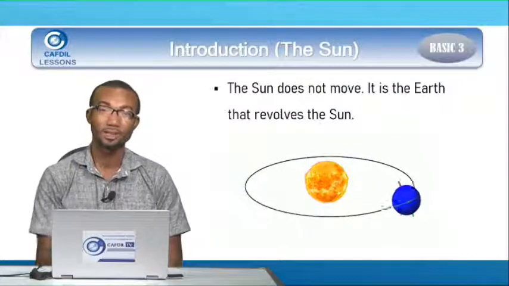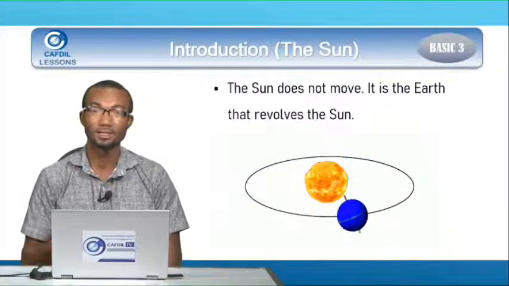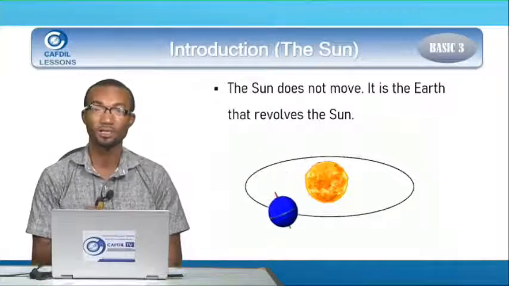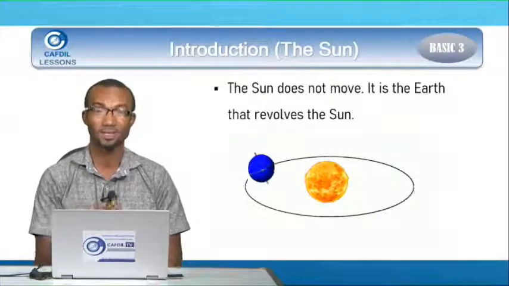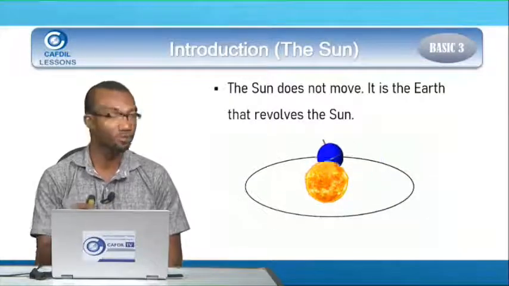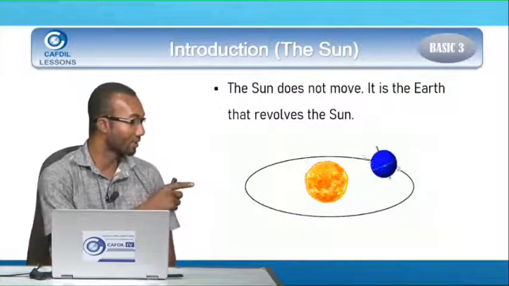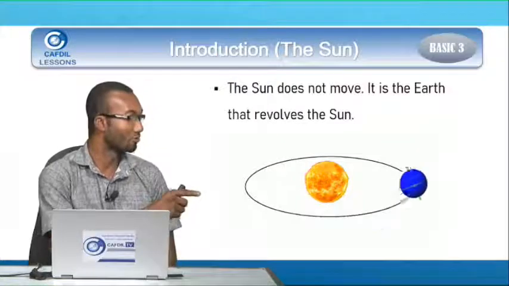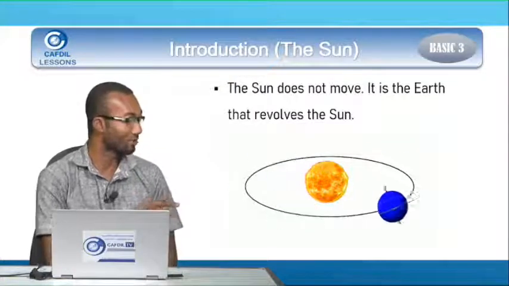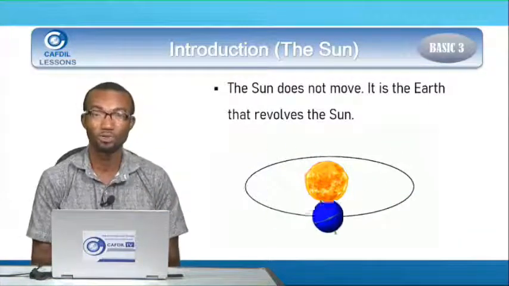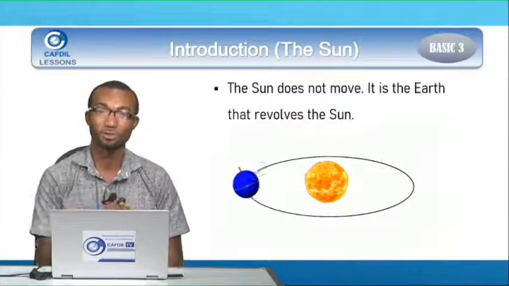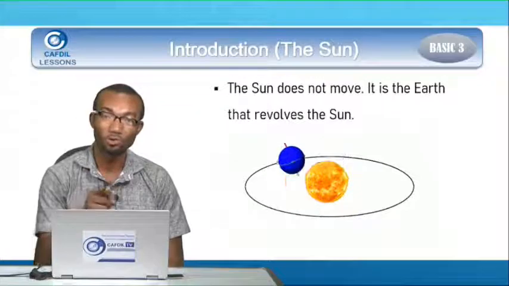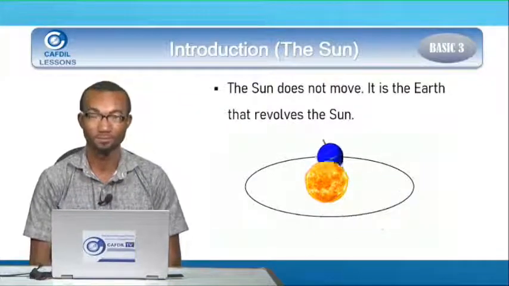Then, Kate, another thing is that the sun does not move, but it is the earth that always revolves around the sun. The earth always moves around the sun. As you see it, you see the earth moving around the sun. So the sun does not move. It is the earth that always revolves around the sun.